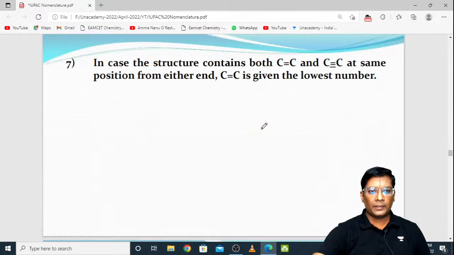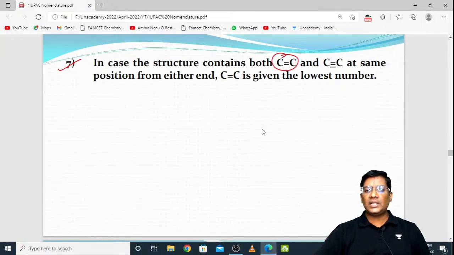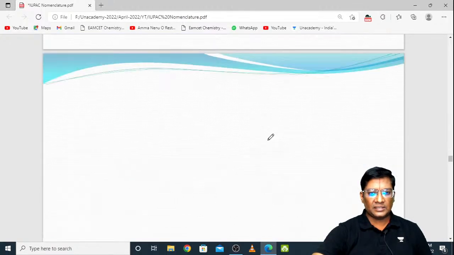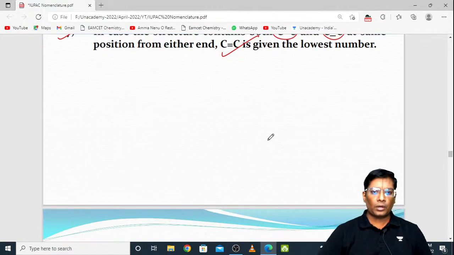Very good, very good. Coming to the next one. In case the structure contains both C double bond C and C triple bond C, రెండు ఉంటే దేనికి priority ఇస్తాం? You need to give the priority to the C double bond C. Already we have seen the same thing in the previous slides. That's all.